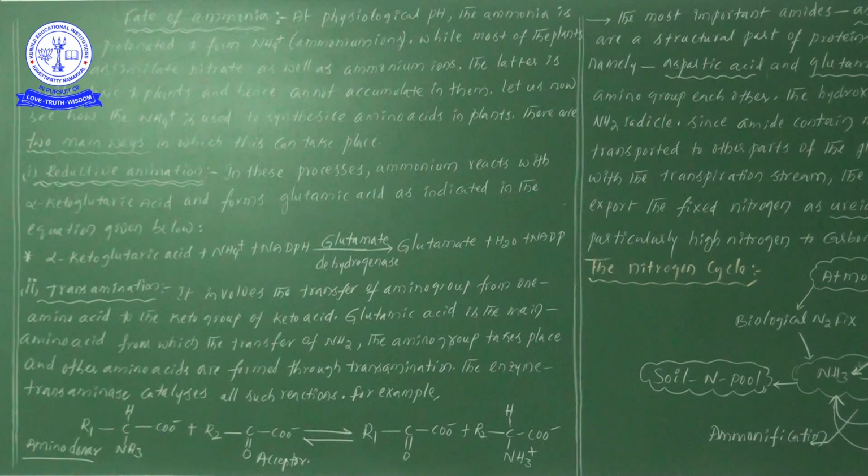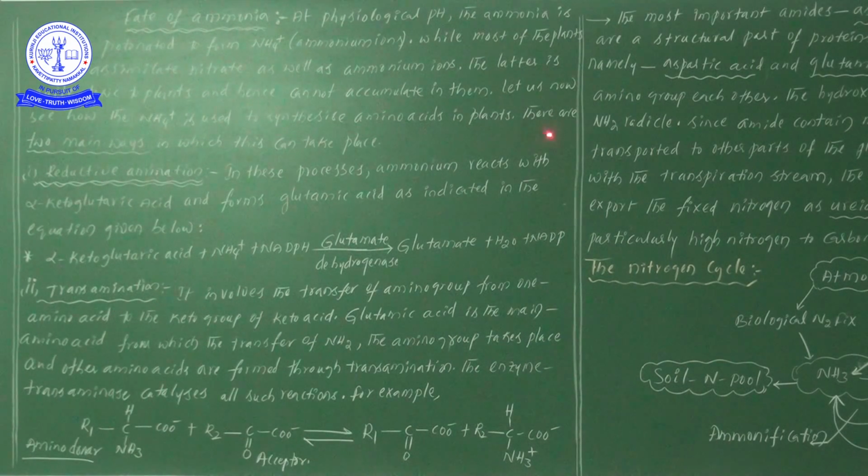If the ammonium ions accumulated permanently in the plants, they would cause problems. But here these ammonium ions are utilized for the synthesis of amino acids. That is why the plants synthesize NH4 plus ions, and further they prepare the amino acids from the ammonium.